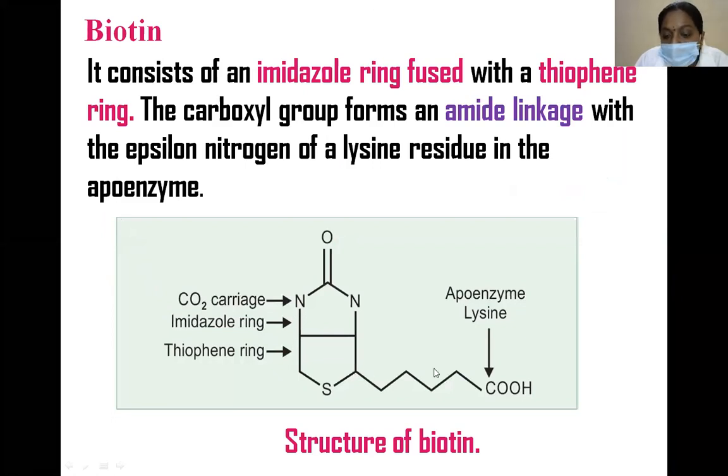The carboxylate group forms an amide linkage with the epsilon nitrogen group of lysine in the apoenzyme. Hence biocytin is also regarded as biotin.